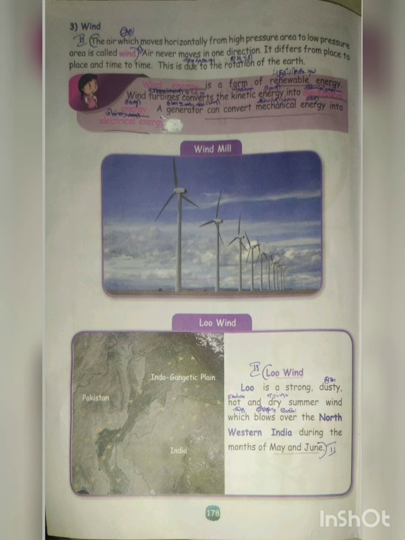The wind forms by moving horizontally from high pressure to low pressure.